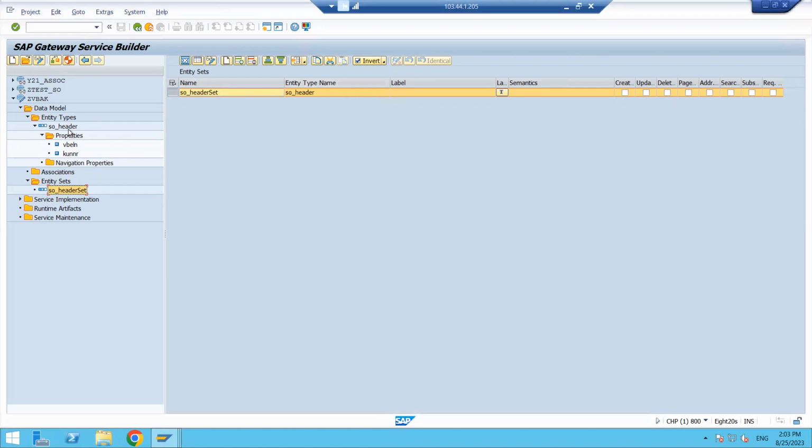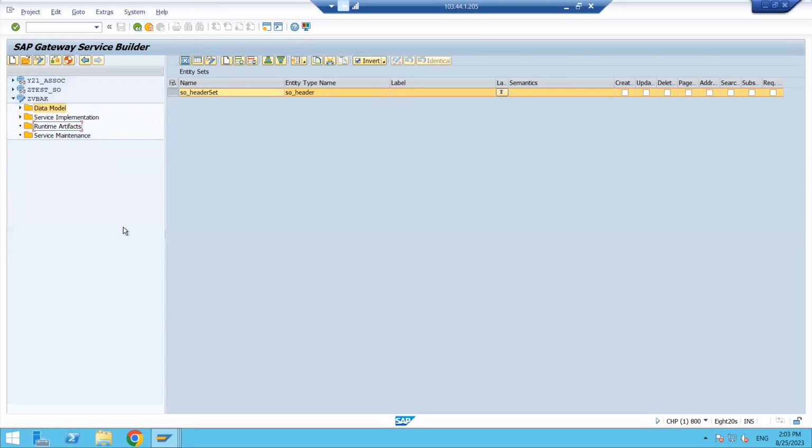The entity name is SO header, that name is coming here. Based on this only, I am creating this entity set. Entity is there and entity set also is there. So this work area and internal table is enough for me as of now.